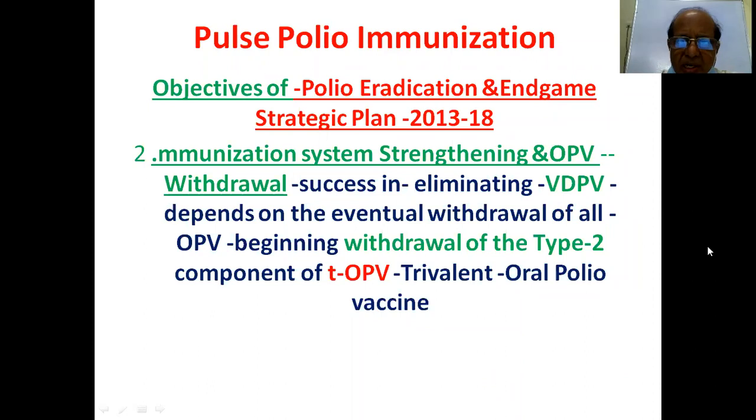Success in eliminating vaccine-derived polio virus, VDPV, depends on the eventual withdrawal of all OPV, beginning with withdrawal of the type 2 component, that is, from TOPV to BOPV. So you should withdraw the TOPV and keep the BOPV, that is, bivalent oral polio vaccine. Before this, you have to introduce at least 1 IPV dose at 14th week.